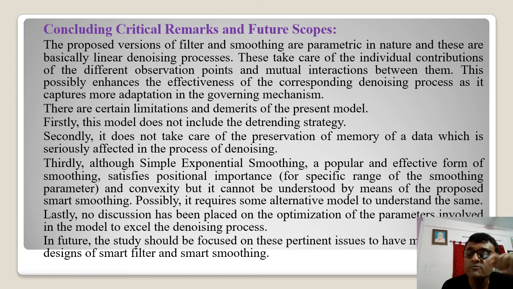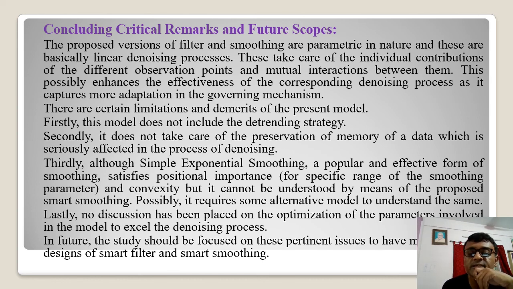Thirdly, though it's a simple exponential smoothing, I have not given the example here, but we must notice simple exponential smoothing is a very popular form of exponential smoothing. It is also very effective, because here the conditional case of the positional importance is being maintained. But the problem is we cannot understand this particular process by means of the current smoothing result that we have established.